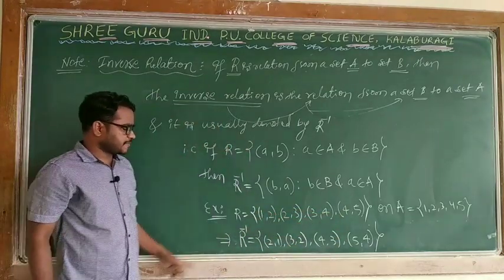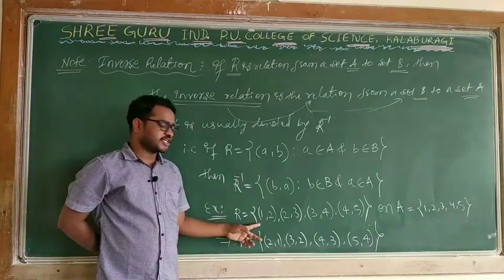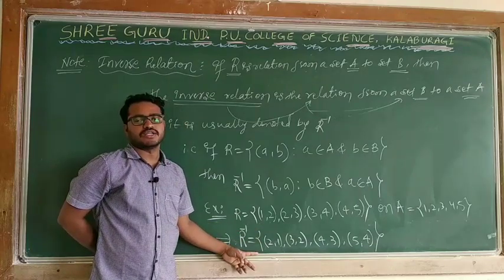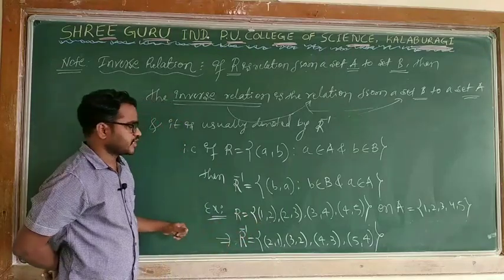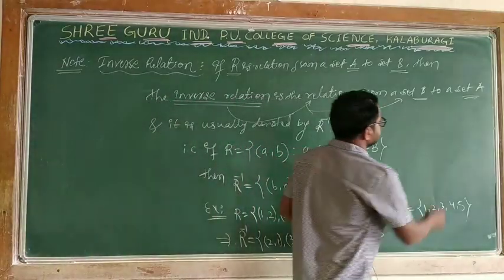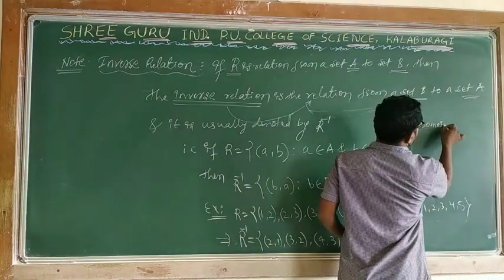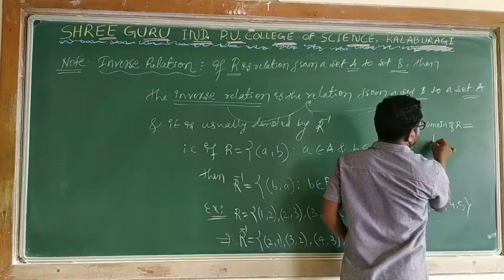In the case of inverse relation, the domain of the relation will always become the range of the inverse relation, and the range of the inverse relation will become the domain of this. Means I can say domain of R is equal to range of R inverse.